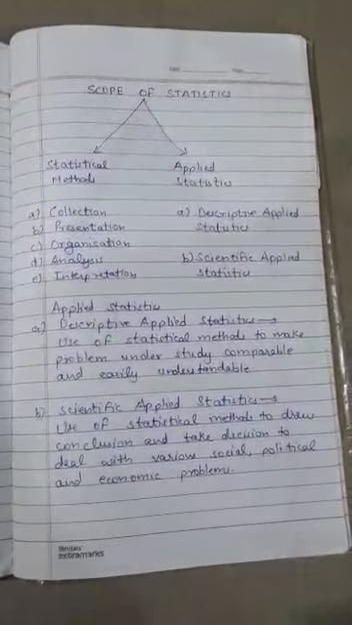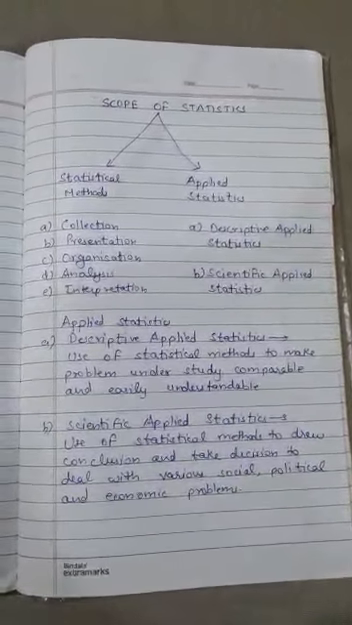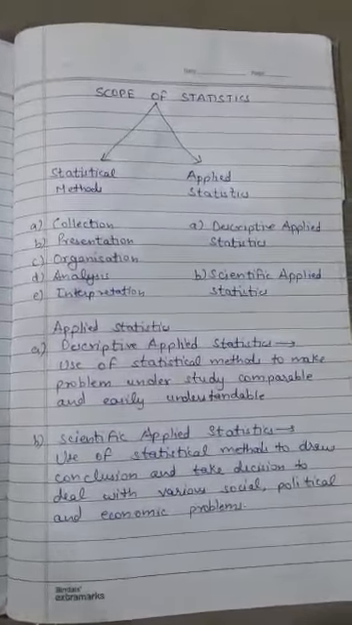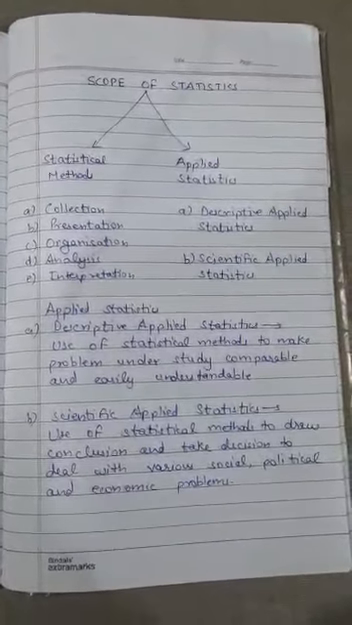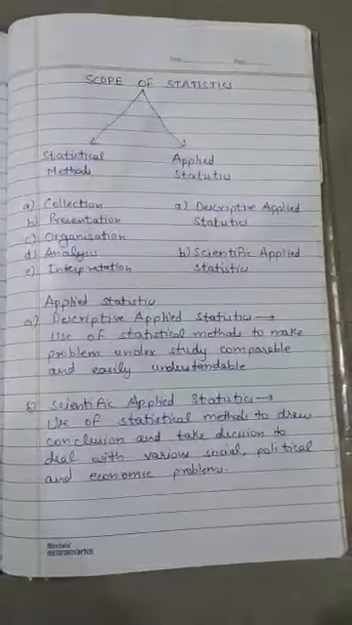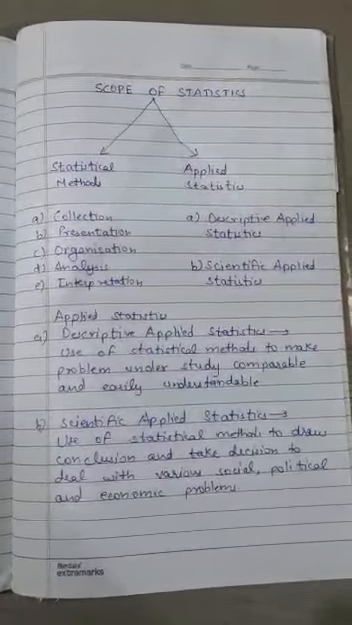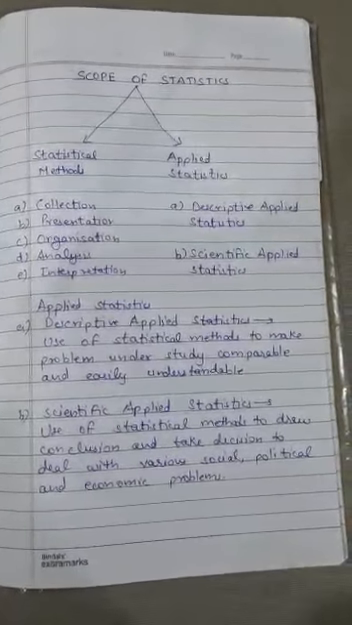So in short, the scope of statistics is divided into two parts. First is statistical methods, and second is applied statistics. First is statistical methods, which we have learned in statistics in the singular sense also. That means the collection of data, presentation of data, organization of data, analysis of data and the interpretation of data.